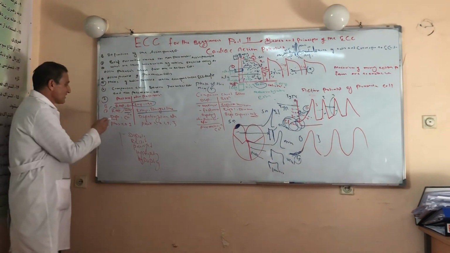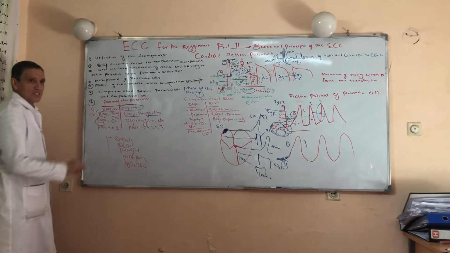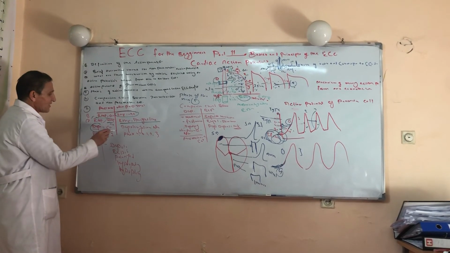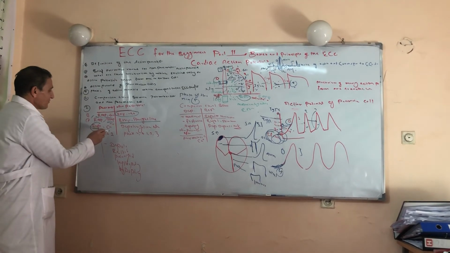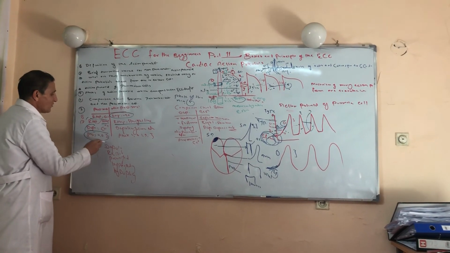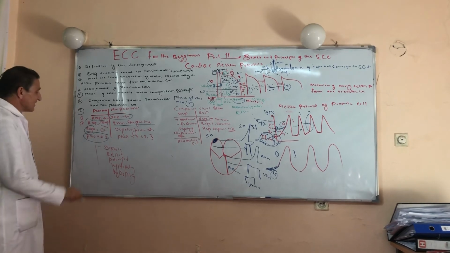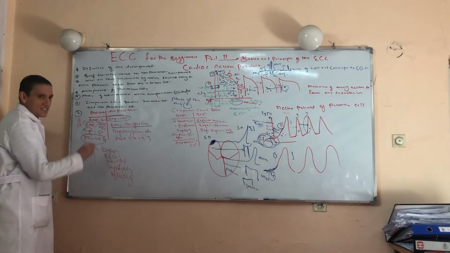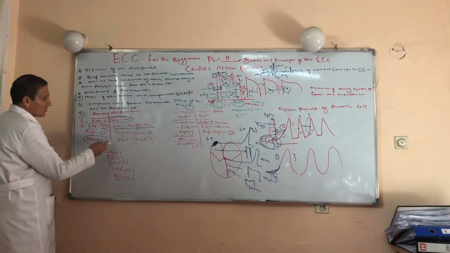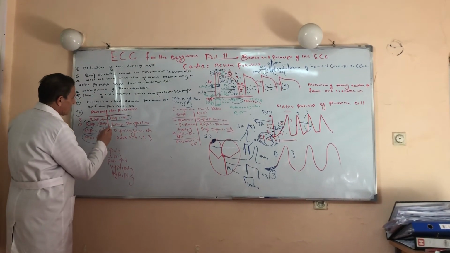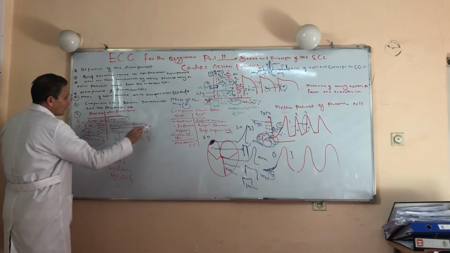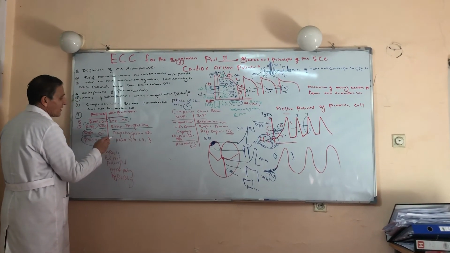The depolarization of the pacemaker cell depends on calcium. Another difference between these two tissues is the phases of the action potential: the pacemaker has phase 4, phase 0, and phase 3. The pacemaker cell has no phases 1 and 2. This was about depolarization. The resting membrane potential of non-pacemaker is minus 90 and produces a straight line.